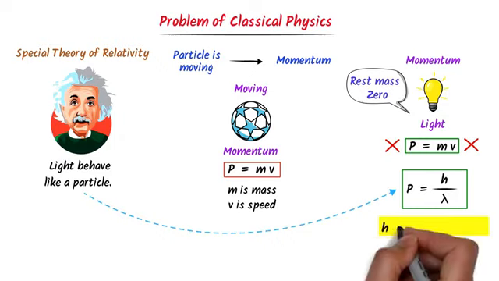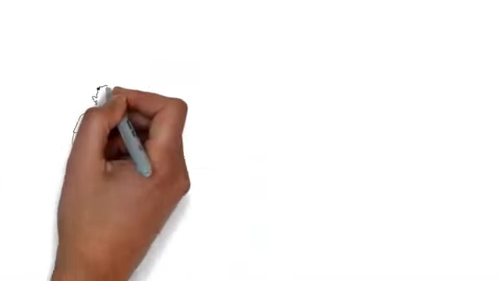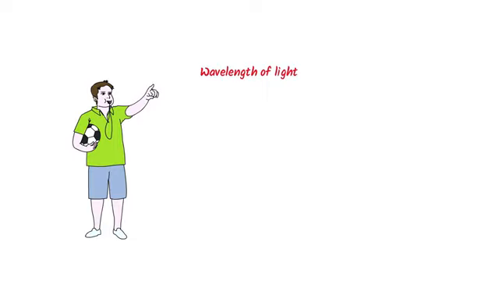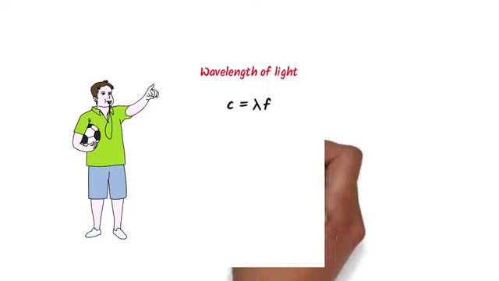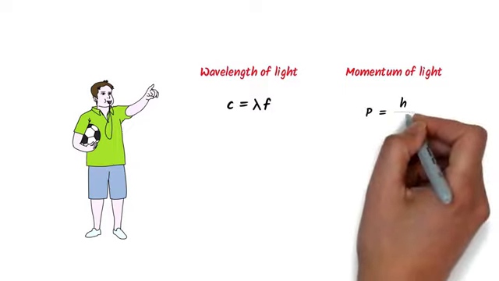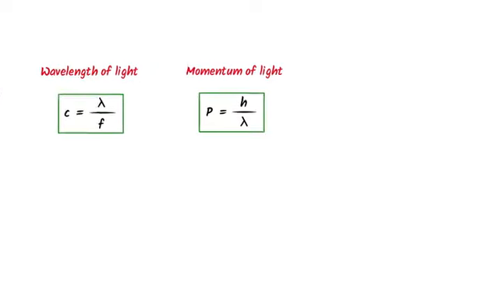Its value is 6.626 times 10 to the power negative 34 joule second. So the momentum of light is P equals h upon lambda. Note down this equation. To conclude all these concepts, if I ask you to write the equation of wavelength of light, you must write c equals lambda times f. Similarly, if I ask you to write the equation of momentum of light, you must write P equals h upon lambda. Thus note down these two important equations.